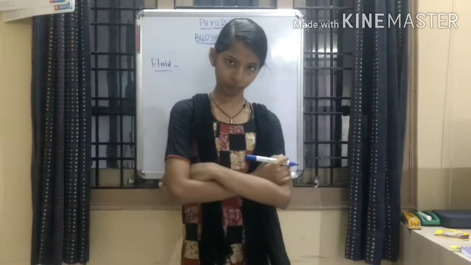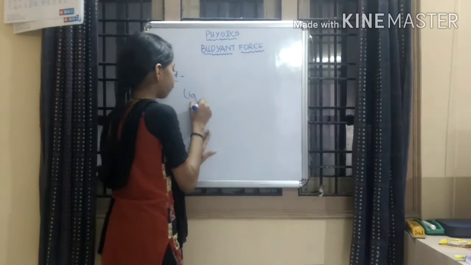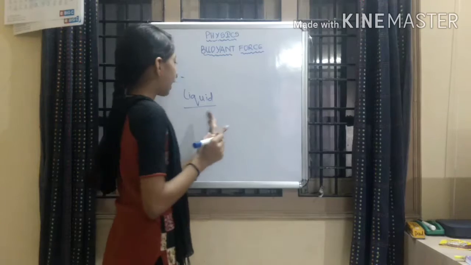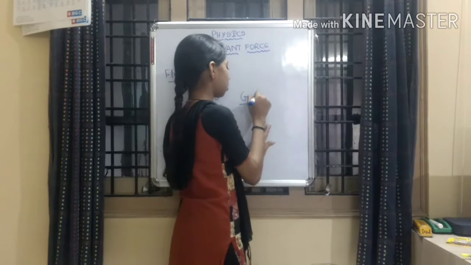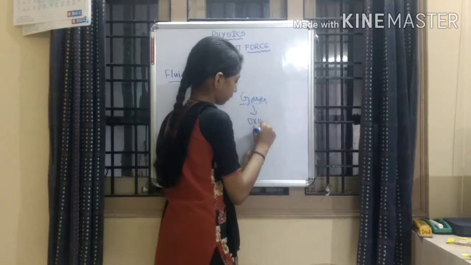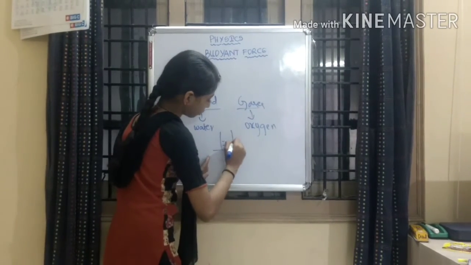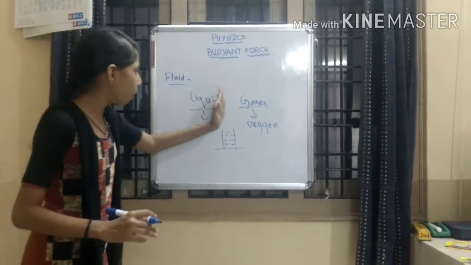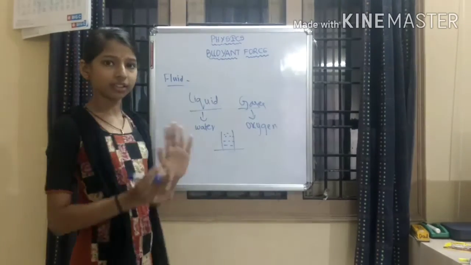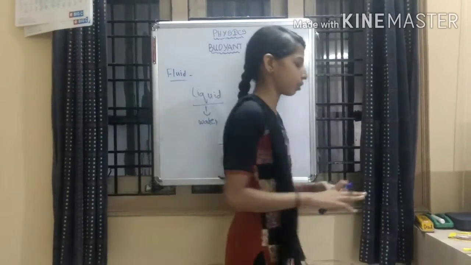What is fluid? The liquid form and the gaseous form is called a fluid. For example, water is a liquid form and oxygen is a gaseous form. Is this true or not? Yes. The substance which is in a liquid form or gaseous form is called a fluid. This is the definition of fluid.